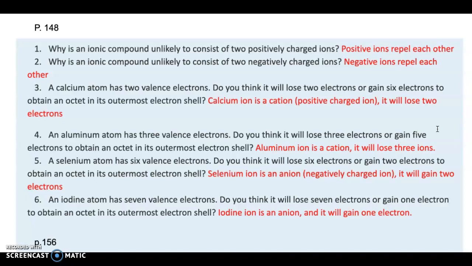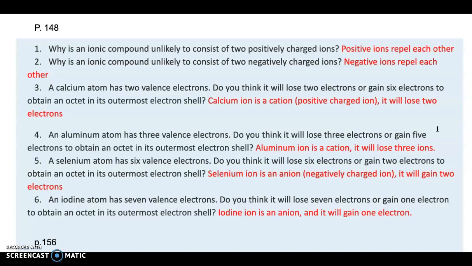Question number 2 is asking a similar question. Why is an ionic compound unlikely to consist of two negatively charged ions? The answer is pretty much the same. Negative ions repel each other and therefore they do not like to form an ionic compound.